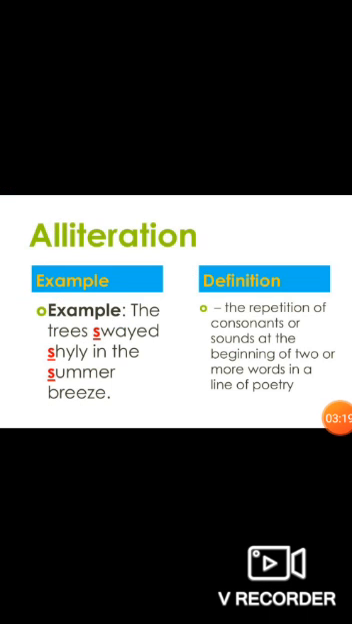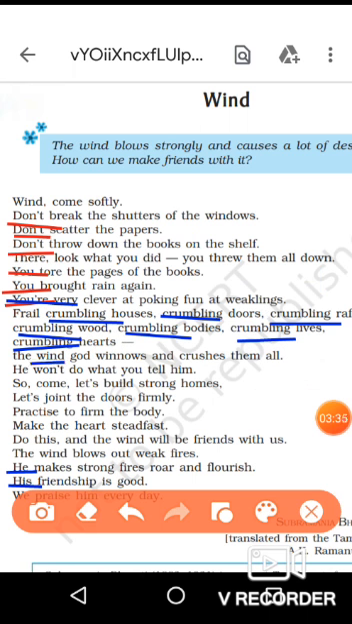Now, there is another device used in the poem, alliteration. Alliteration is the repetition of a consonant sound in close connection. Now, let us see the instances of alliteration in this poem. Here, wind, winnows. In both the words, the W sound is repeating. Again in the next line, won't, what. Here again, the W sound is repeating. So these are the two instances of alliteration from the poem.